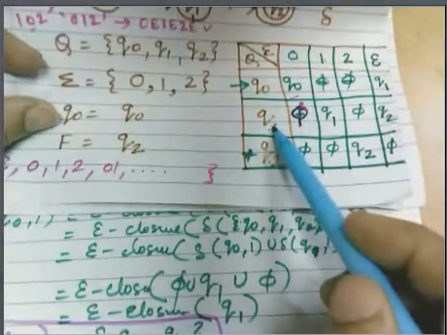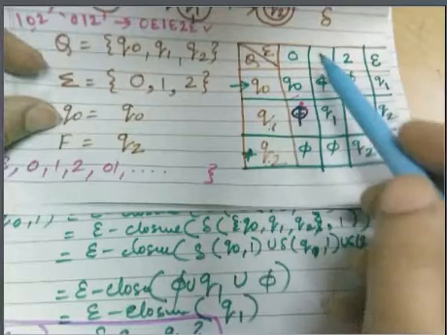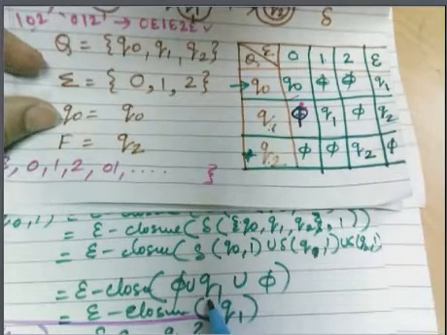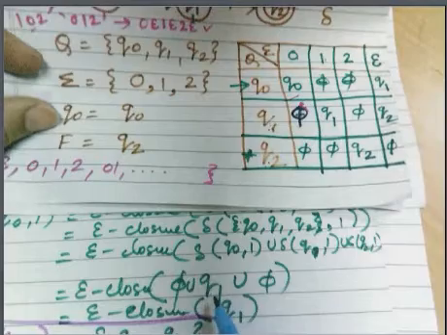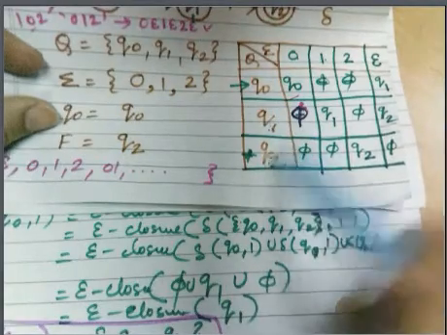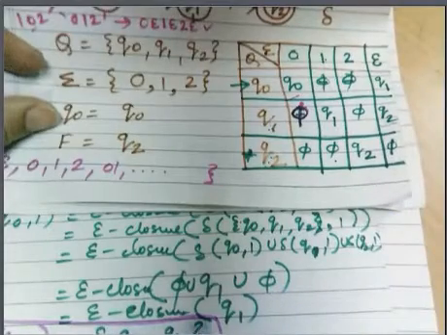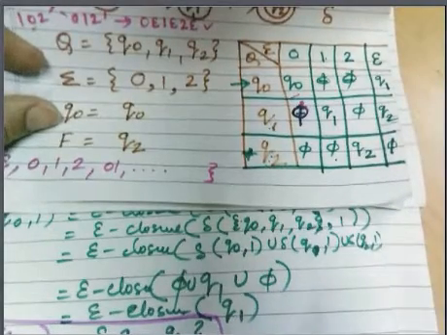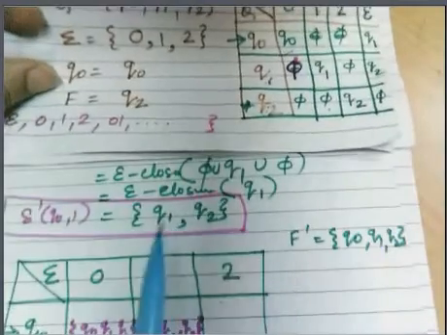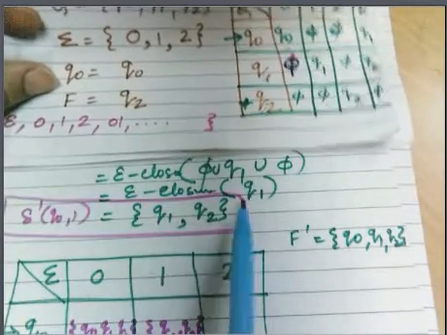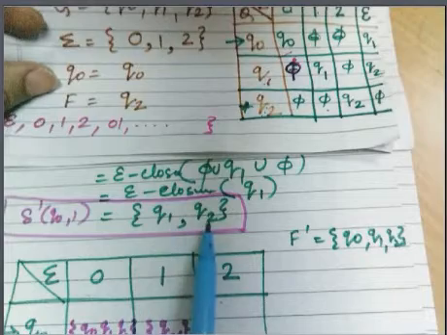q1 comma 1 is q1, right? Similarly, q2 comma 1 is 5 again. So it will give you the epsilon closure of q1, and you know the epsilon closure of q1 is q1 and q2.